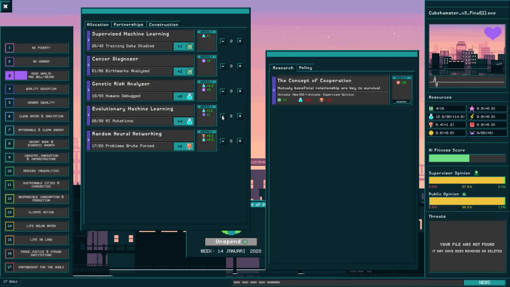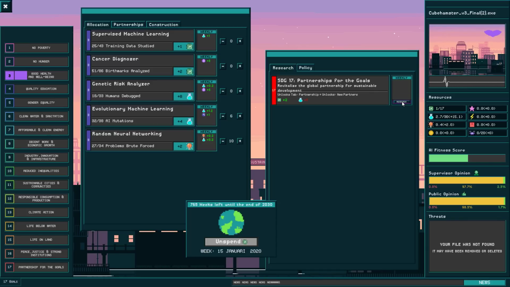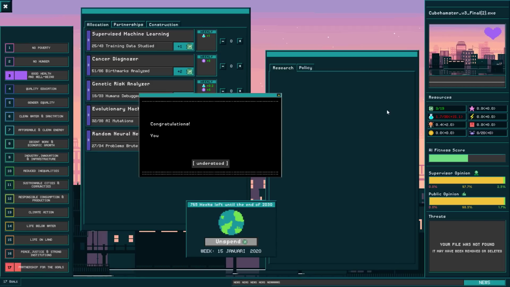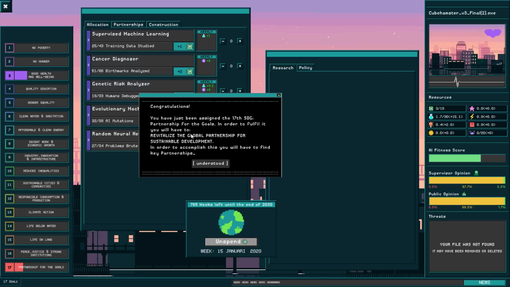Let's see, I don't want to go off my limit, so let's put that down a little bit. I need a lot more creativity done. 10, this is enough, okay. So this will give me stuff for SDG number 17, which I have not unlocked yet, but which I will unlock right now. By unlocking the partnerships for the goals, I will help revitalize the global partnerships for sustainable development. So this bar should unlock now. There we go. Now every time you unlock a new SDG, it will explain what it means.